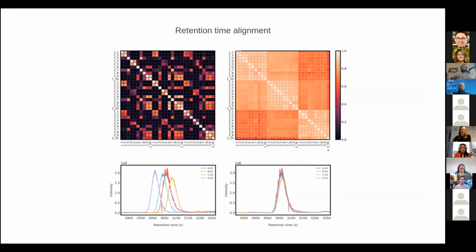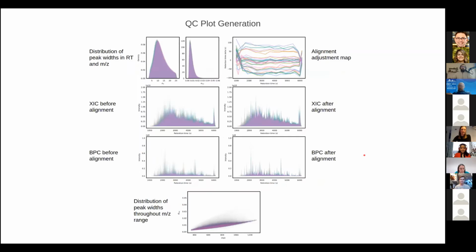Some of the things that we provide are quality control plots. This is one of my favorites. This is the similarity matrix of different samples in a data set. As you can see, if you do not perform retention time alignment, the similarity is fairly low, and you can see that it dramatically improves when you do the processing, which is done by default, right? The pipeline is ready to do a simple quantification of DDA, hopefully with better performance.